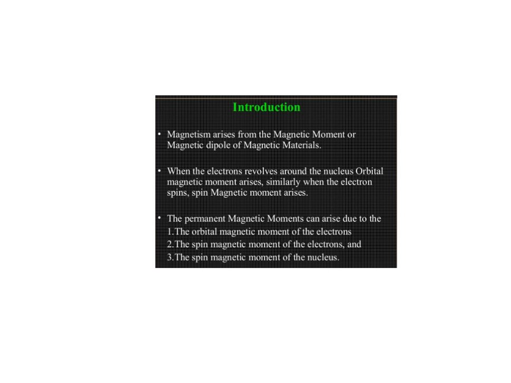First of all, introduction. Magnetism arises from the magnetic moment or magnetic dipole of magnetic material. When the electron revolves around the nucleus, orbital magnetic moment arises. Similarly, when the electron spins, spin magnetic moment arises.